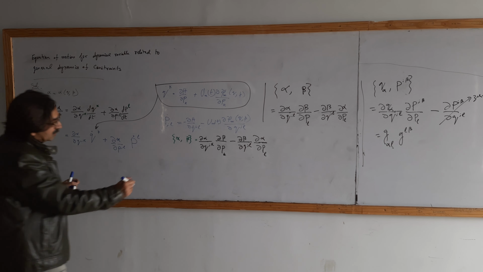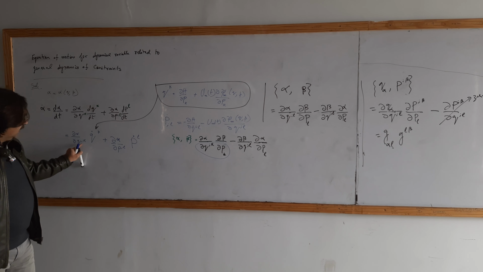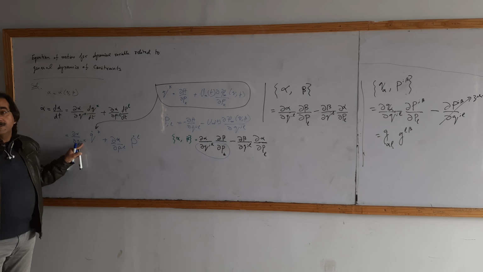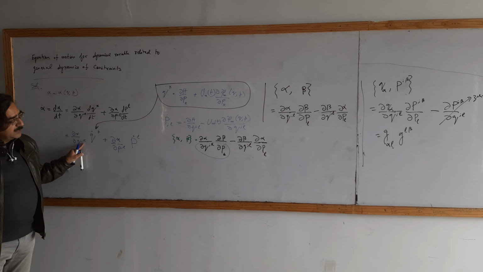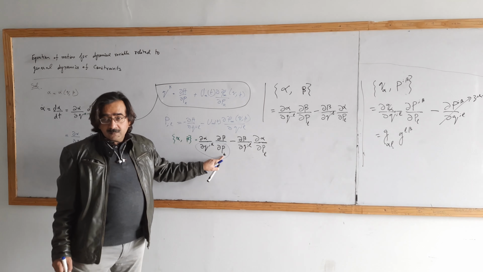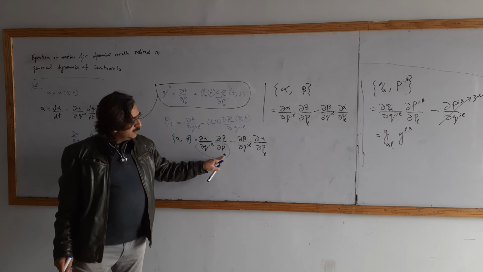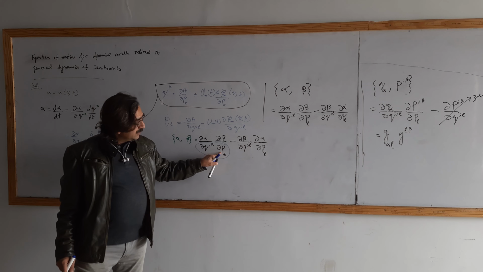So according to this rule, if I am taking this K as a column, then P must be this is contravariant, but covariant.